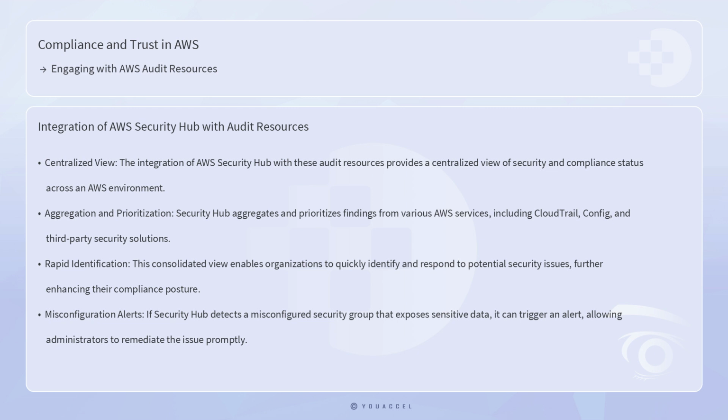Moreover, the integration of AWS Security Hub with these audit resources provides a centralized view of security and compliance status across an AWS environment. Security Hub aggregates and prioritizes findings from various AWS services, including CloudTrail, Config, and third-party security solutions. This consolidated view enables organizations to quickly identify and respond to potential security issues, further enhancing their compliance posture. For instance, if Security Hub detects a misconfigured security group that exposes sensitive data, it can trigger an alert, allowing administrators to remediate the issue promptly.